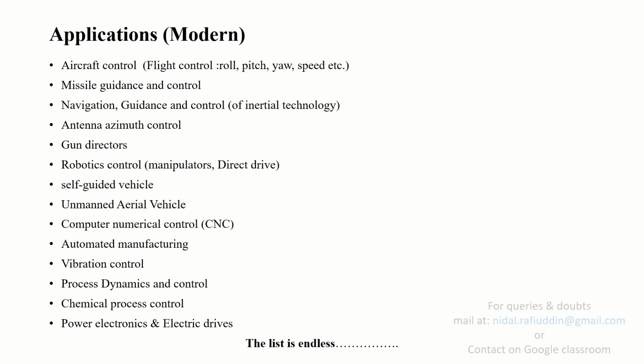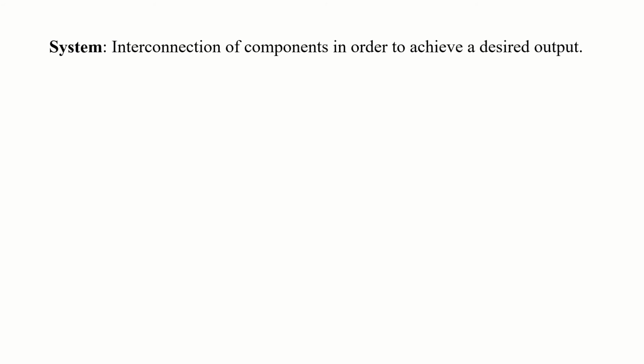So in our previous lecture we talked about a few applications of control systems, and we learned how a closed loop control system operates. Now here we will talk about the components that a control system can be classified into. So we first define the term system.